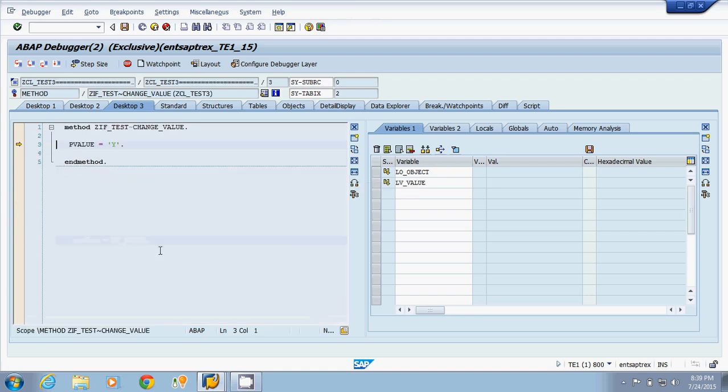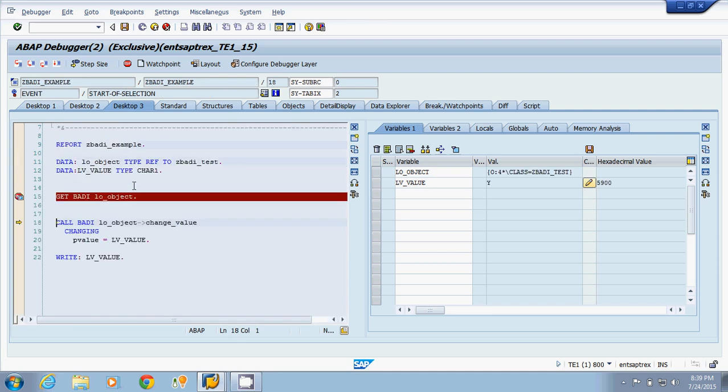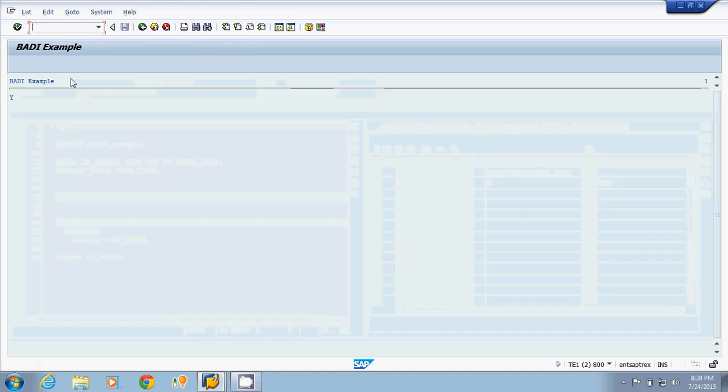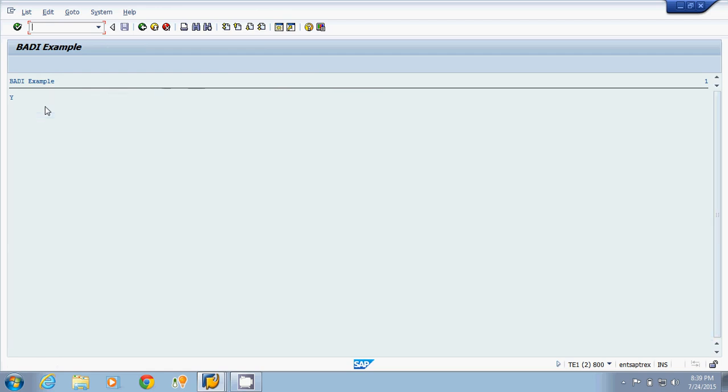Now I am again going for that. Now see, our second implementation is called. Now this variable has the value y. If I am executing this, now our result is y. Now a by definition has multiple implementations. It is calling the implementations in sequence. So firstly it has the value x, then it has the value y.